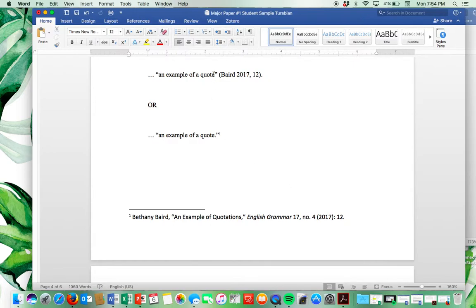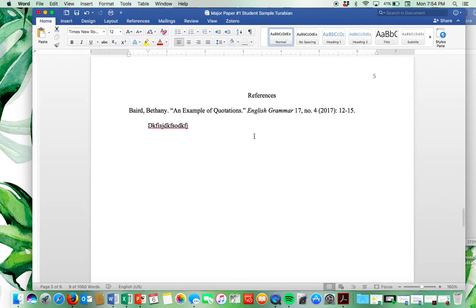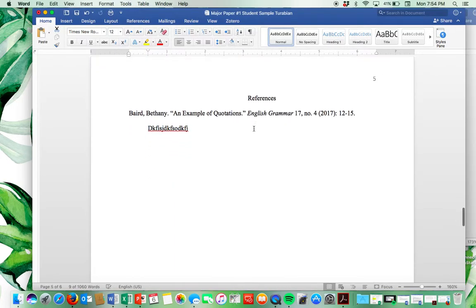So if you used a direct quotation from someone, you're gonna quote it like this. You're gonna put it in your quotation marks, and of course your punctuation will go at the end here after your citation, your in-text citation. So here's what you can do. You can either do an in-text citation like this, and if you choose to go this route, you do not need to do a footnote at the bottom of your page. So it would be like this, and then a reference at the end of your paper on its own page.